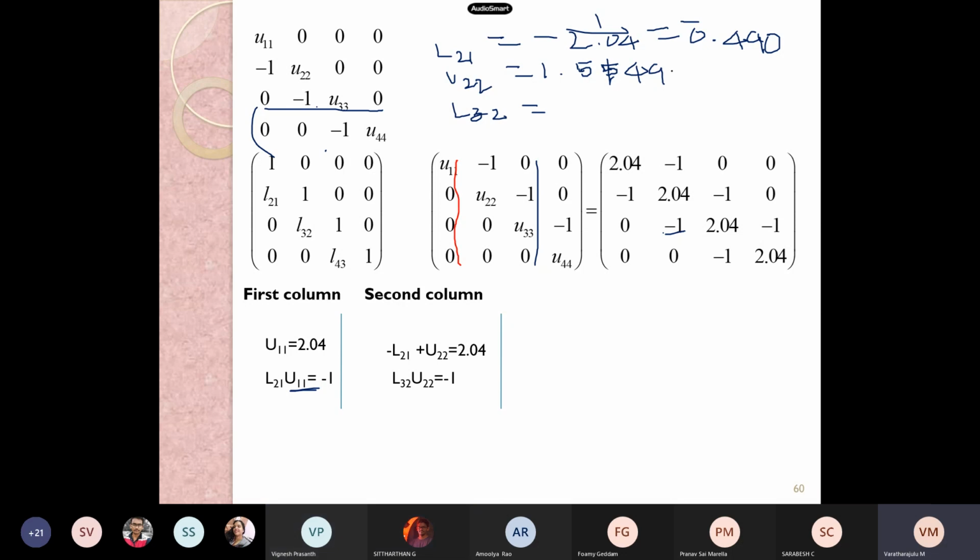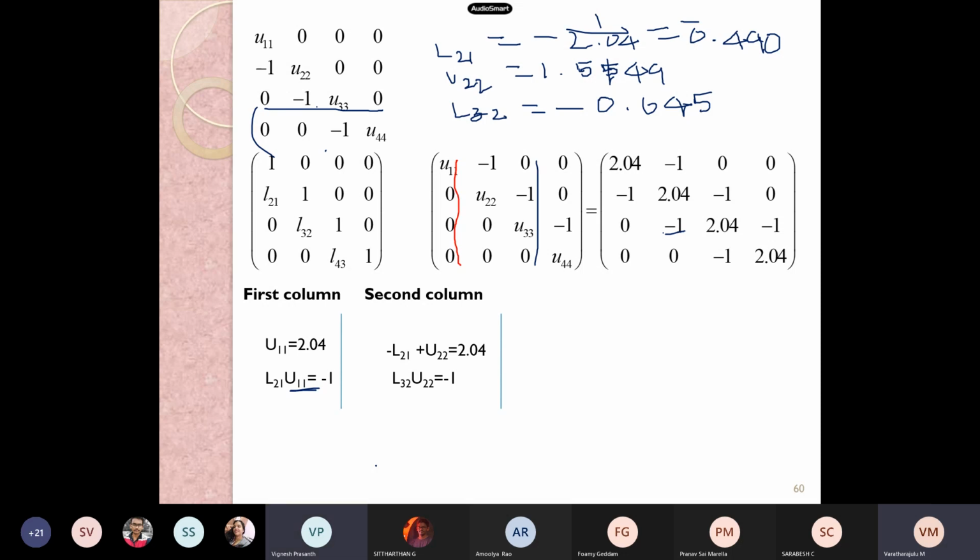Okay. Apply this with this equation, that is L32, and find L32. Minus 1 divided by 1.549. So 0.645, sir. 0.645. Anyway, I'll show these answers in the subsequent move.